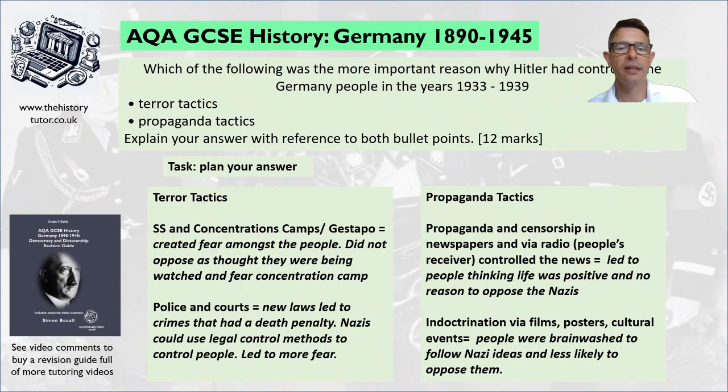Okay, so I've come up with SS and concentration camps and Gestapo, first of all. They created fear amongst people. People did not oppose the Nazis because they feared they were being watched. They feared the SS would knock on the door. They feared going into a concentration camp. So a great amount of fear was created.